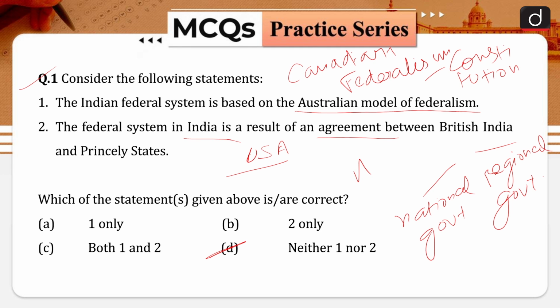If you read Article 1 of the Indian Constitution, you will find the words India, that is a union of states. You will not find an agreement, or even a resemblance of an agreement, and that is why Indian federalism is very different from the federalism practiced in the United States of America, and that is why both of these statements are incorrect.